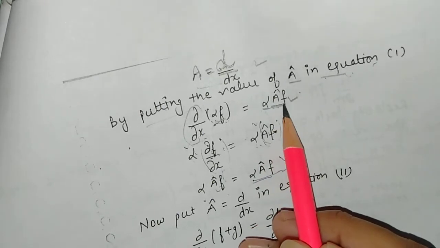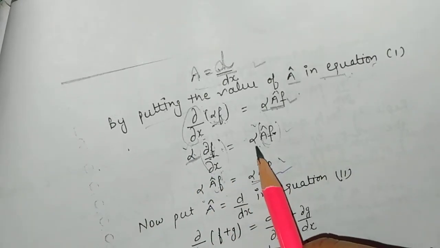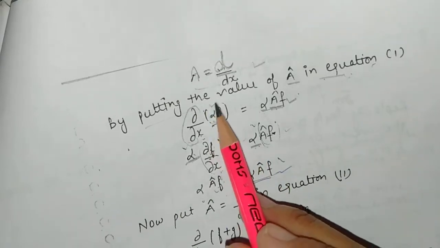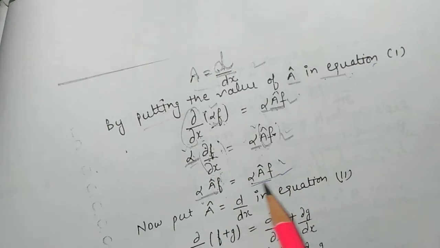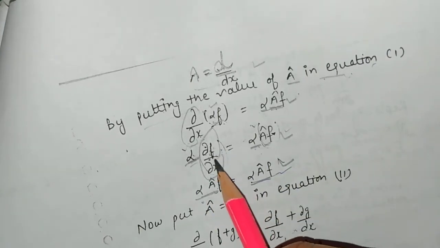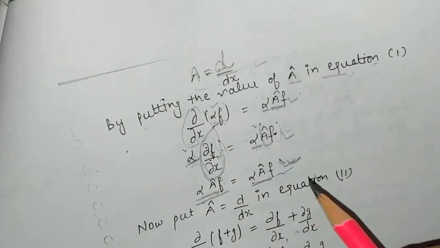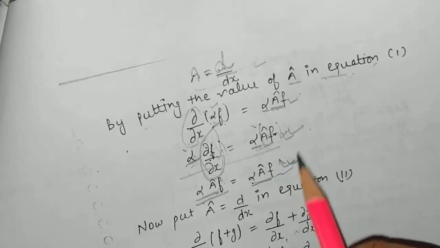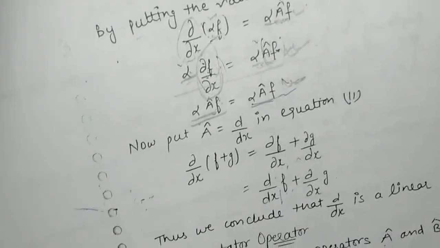So this term will be equal to alpha times del f upon del x, which is the alpha term A f. This value will be the same because it provides us the same function; del f upon del x is also equal to the same. So by applying this condition, if it is satisfied, then the operator is known as the linear operator.